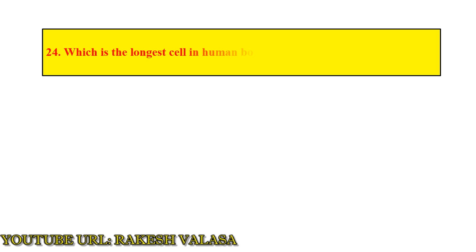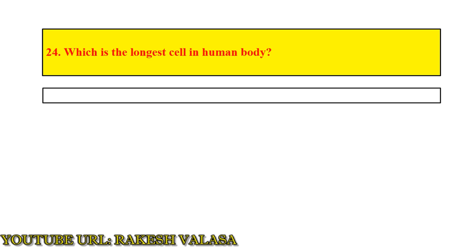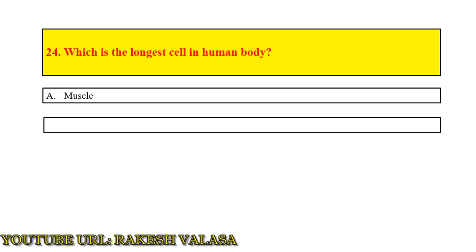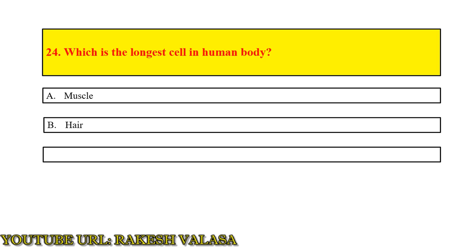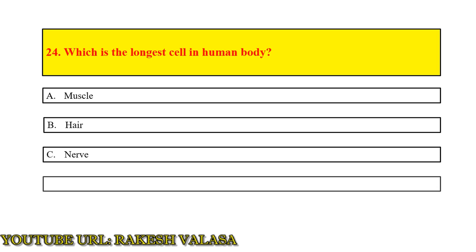Question number 24. What is the longest cell in human body? Option A muscle, option B hair, option C nerve, option D O. The answer is option C nerve.